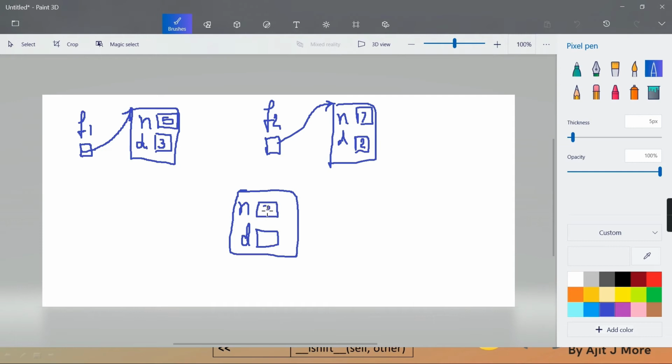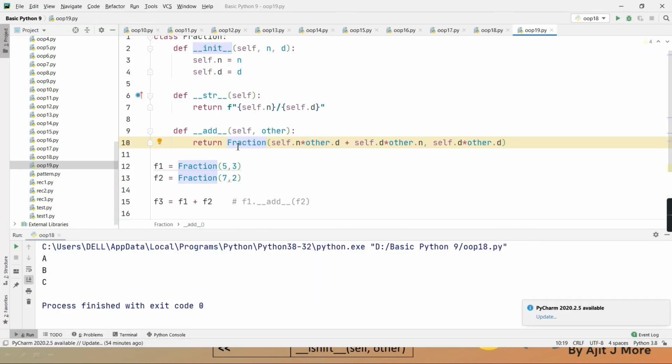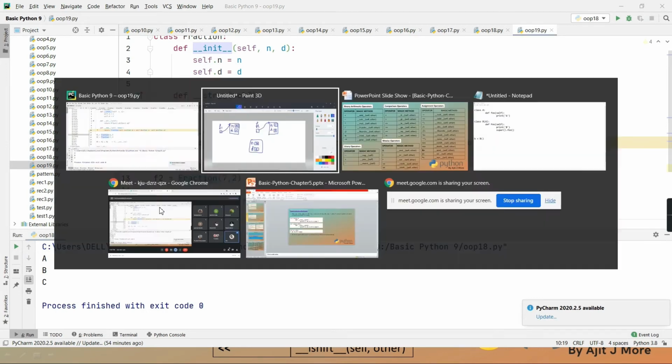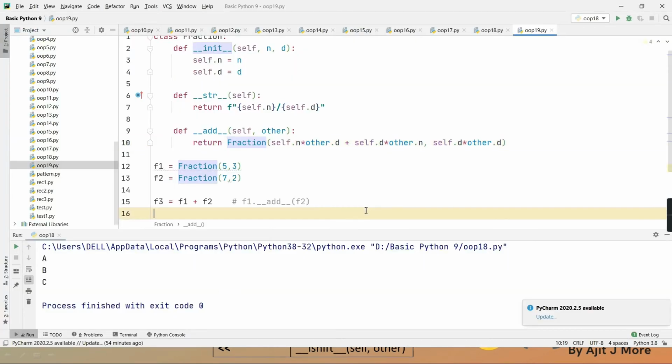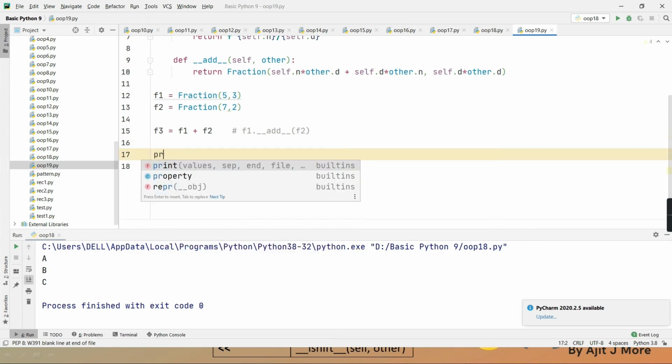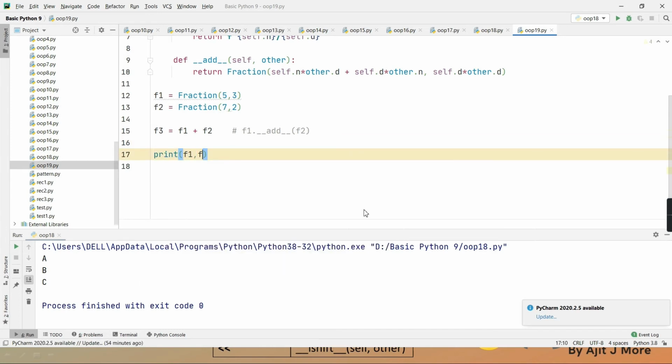And that 31, will it be copied into this temporary object's numerator? And the denominator, that is 6, will it be copied into this temporary object? And is this temporary object returned, which is collected here in F3? So in your main program, in F3, that temporary object's reference is collected. Do you agree?